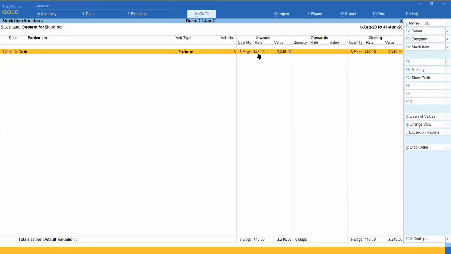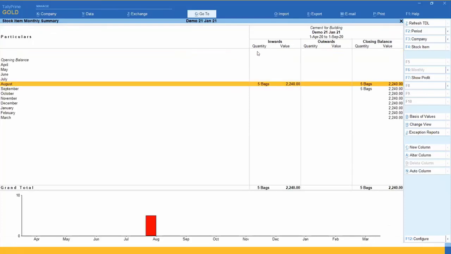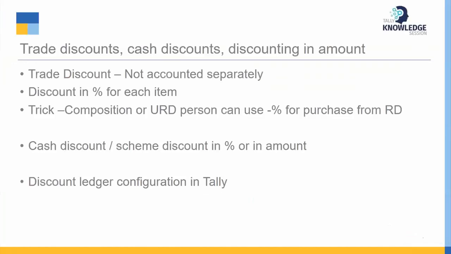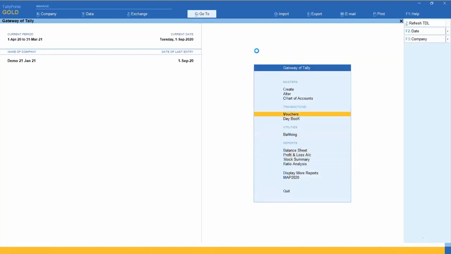So Tally will work like 2240 divided by 5 bags. Automatically it is coming. So it is very simple. You have to just use tricks. So the trade discount trick is there. Cash discount, scheme discount in percentage you can give here in any invoice.